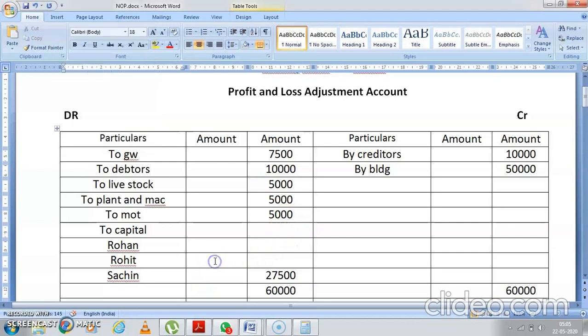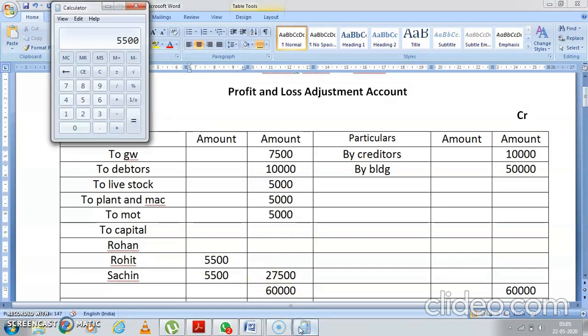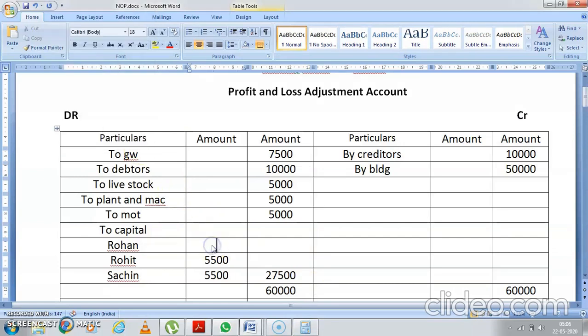So these two people who are having one ratio, this person will get 5,500, this person will get 5,500. And how much will Rohan get, because he is having 3 parts? So Rohan will get 16,500.